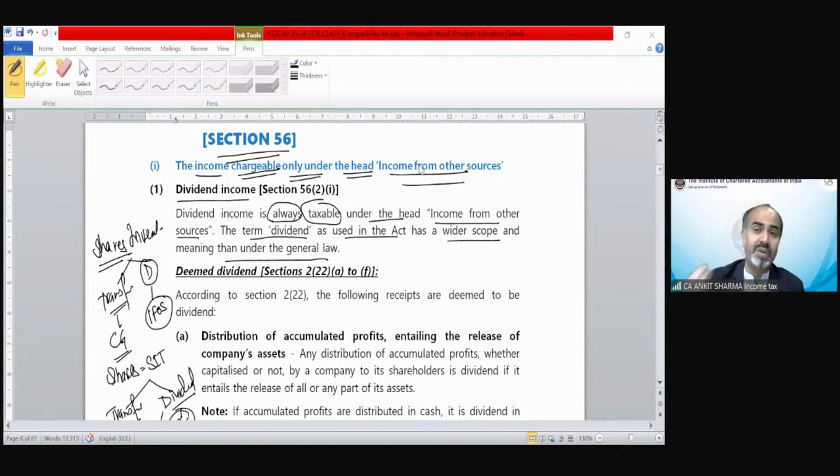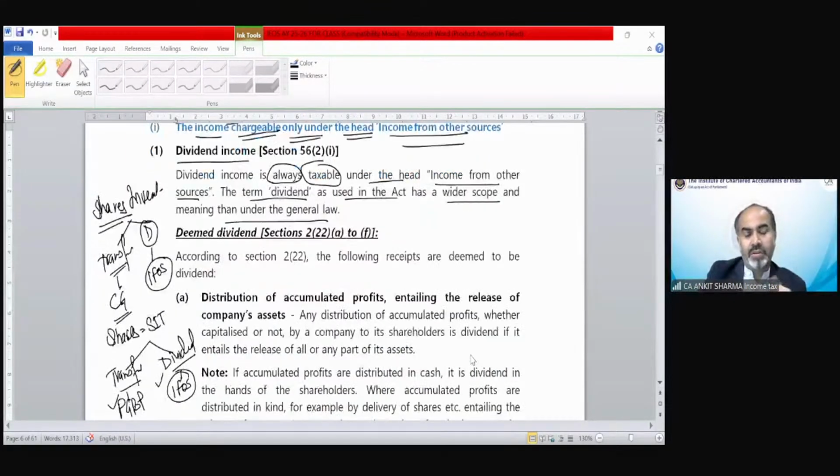So if there is a long-term capital asset on which indexation cannot be done, like debentures and bonds, then you cannot take the benefit of that 12.5% or 20%, because in that case only 12.5% would be applicable. And that benefit of 20% is only for land and building. So indexation needs to be applicable if those are long-term capital assets. Okay.